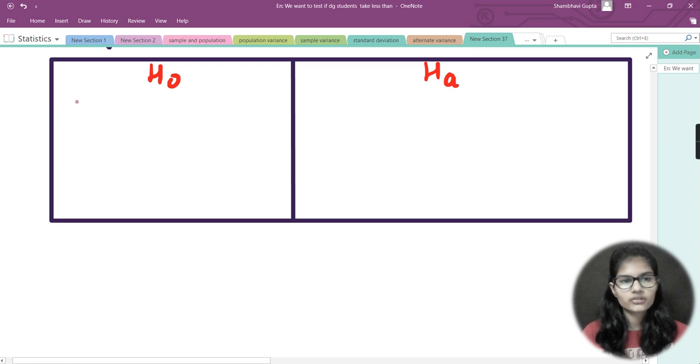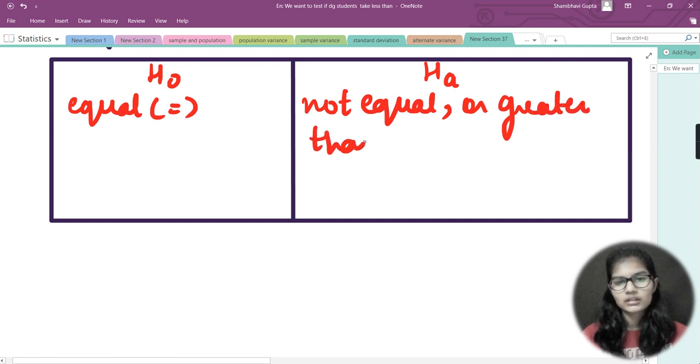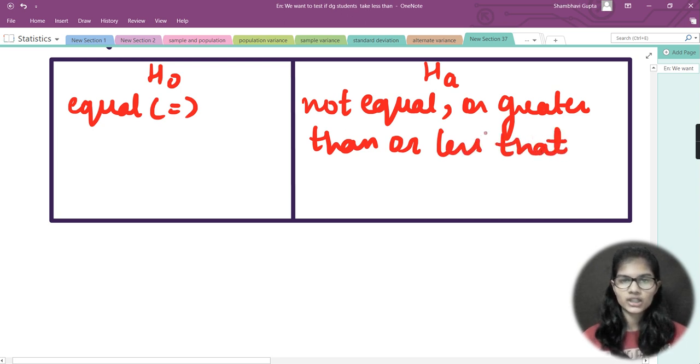So my first condition goes that the first sign is my equal sign. If H naught is equal, then HA would be not equal, or greater than, or less than. Right, my second condition goes like greater than or equal to.